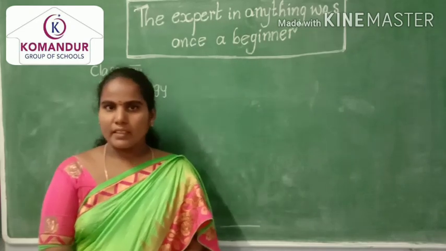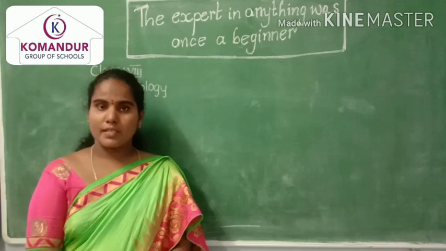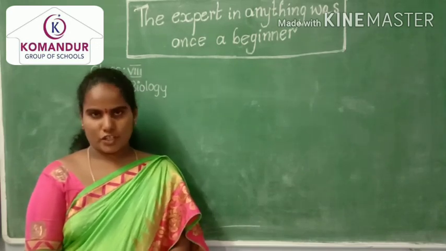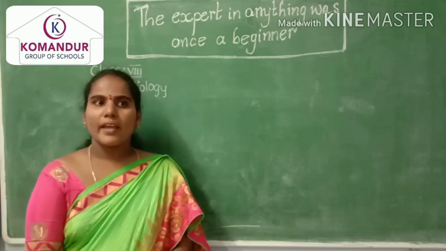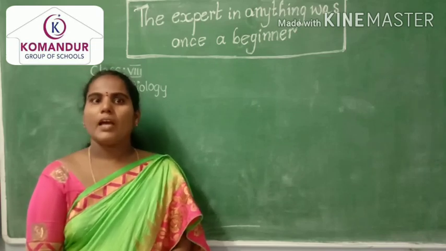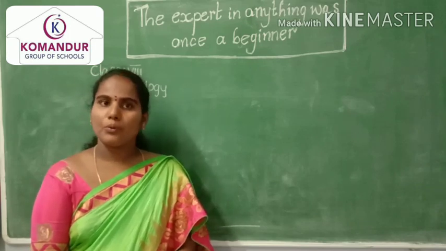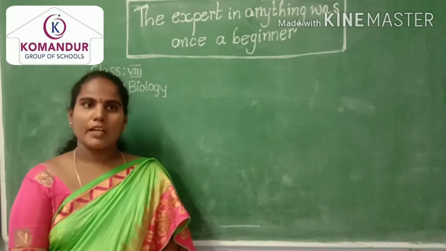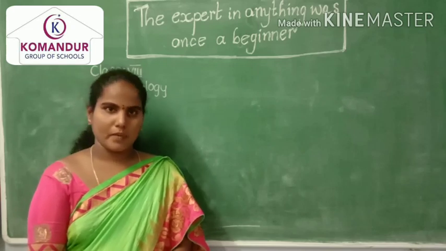The scientific method includes 5 steps. The first step is observing and asking questions. The second step is how we have to make the hypothesis. The third step is how we have to plan an experiment. The fourth step is how we have to conduct an experiment.